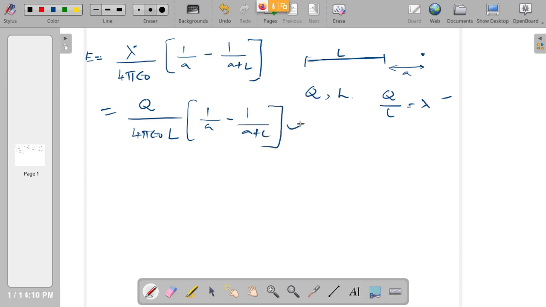This is also equally valid. Both results are equally valid. Depending on what is given in the problem, whether they are given in terms of lambda or Q, you have to be able to do this. So if you remember the lambda formula, if they are given lambda, directly you will substitute. If they have not given lambda, if they are given Q, then you have to convert and try to substitute. So this is how you have to do this.